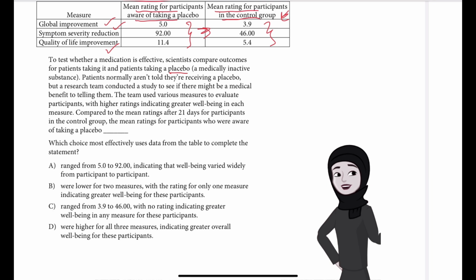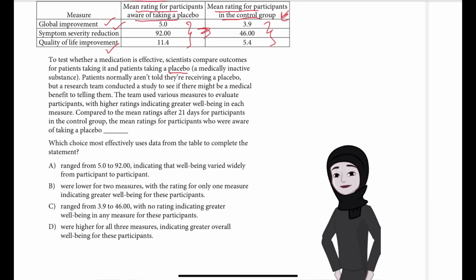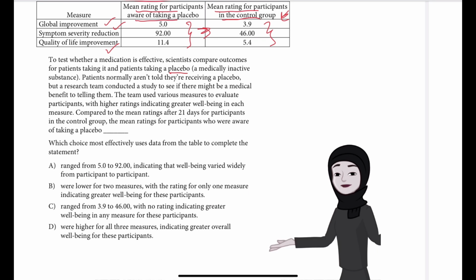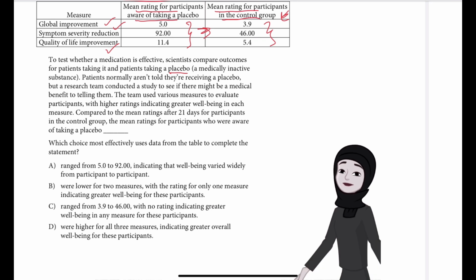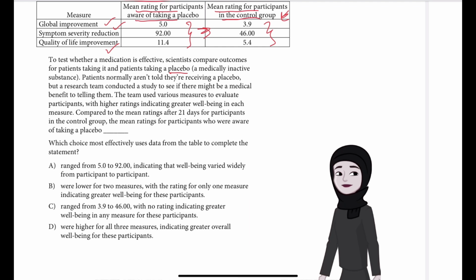Which choice most effectively uses data from the table to complete the statement? A. Range from 5.0 to 92.0, indicating that well-being varied widely from participant to participant. B. Were lower for two measures, with the rating for only one measure indicating greater well-being for these participants. C. Range from 3.9 to 46.00, with no rating indicating greater well-being in any measure for these participants. Or D. Were higher for all three measures, indicating greater overall well-being for these participants.